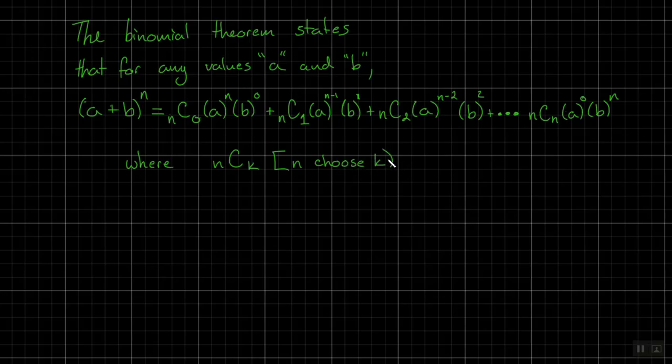And what this is is exactly what we just did in that little thing. If you give me n objects, how many different ways can I pick k of them? So n choose k are the binomial coefficients.